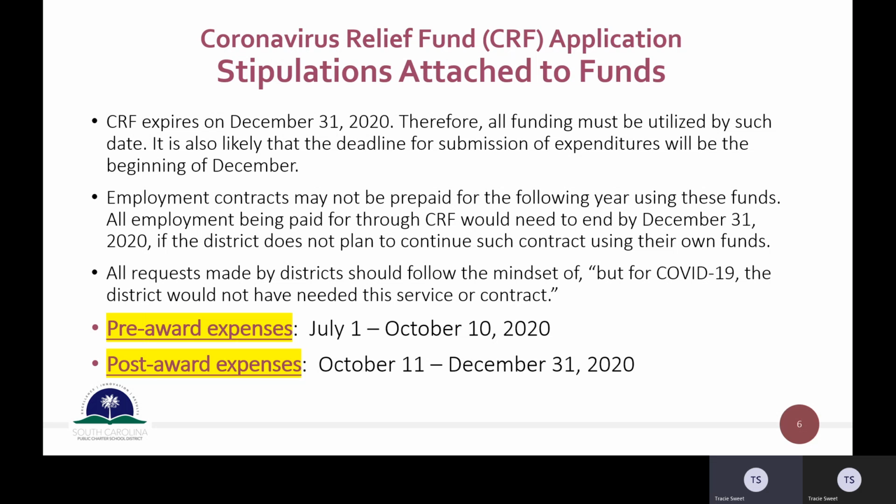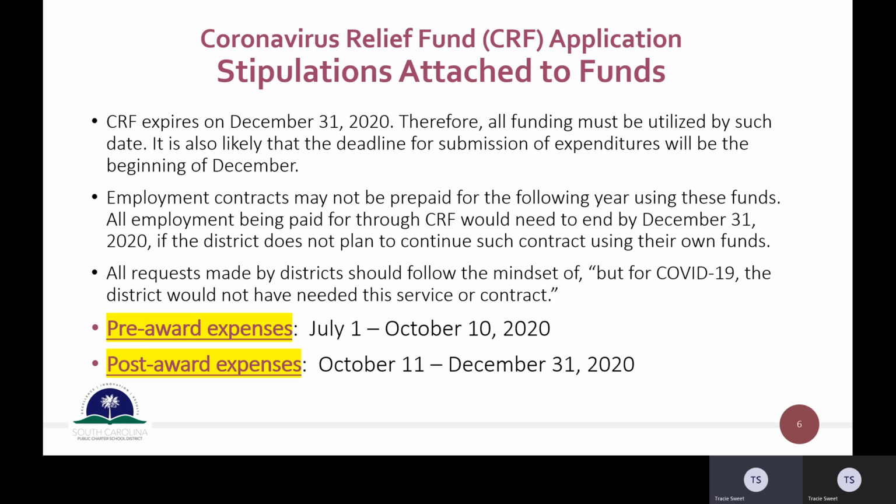All requests made by districts should follow the mindset of, but for COVID-19, the district, or in your case, the school, would not have needed this service or contract. So keep that in mind as you are thinking about those additional expenses that you have incurred from July 1st and may incur through the end of the year, December 31st, as a result of COVID-19.